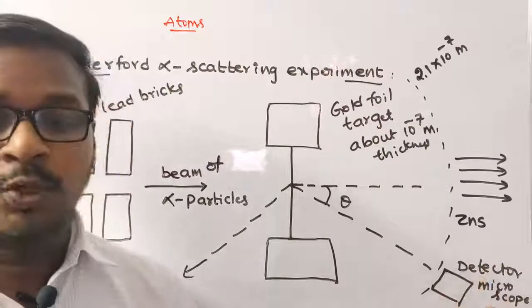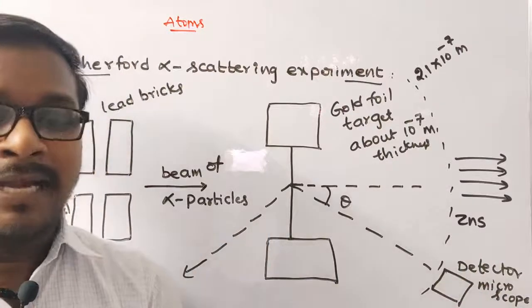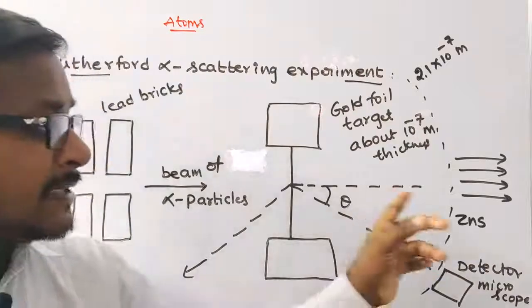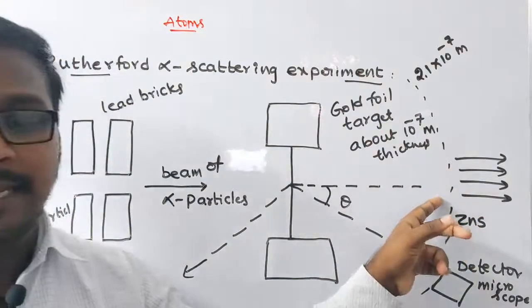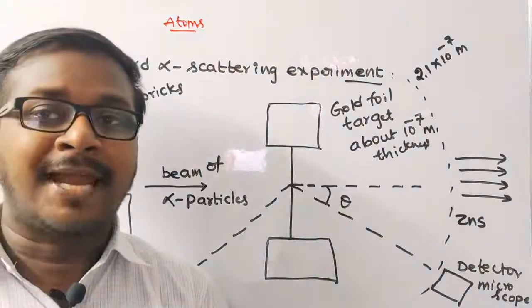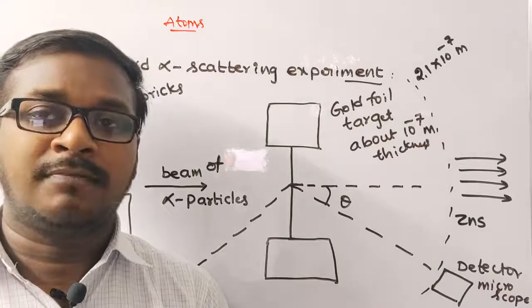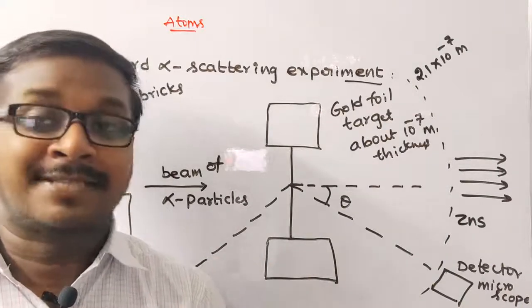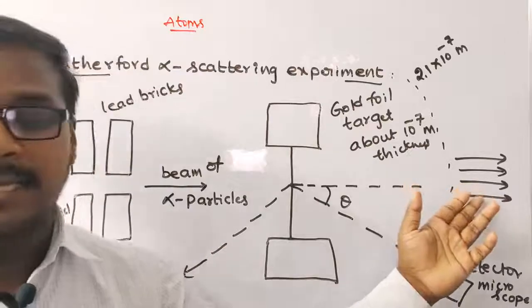The scattered alpha particles on striking the screen produce brief light flashes, or scintillations.